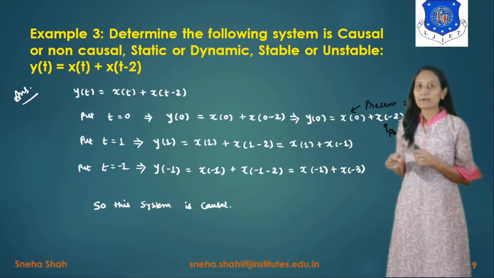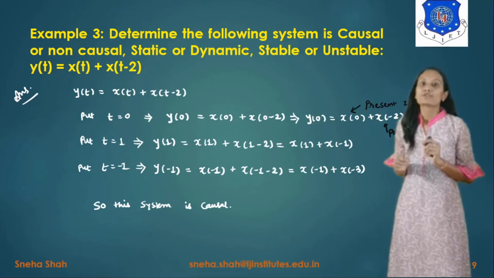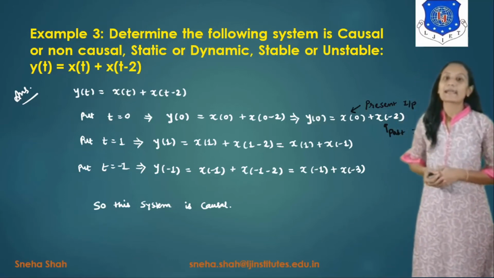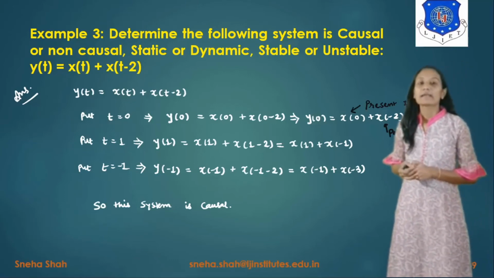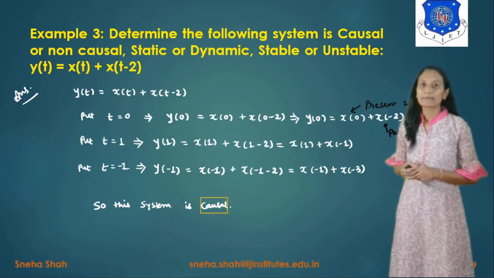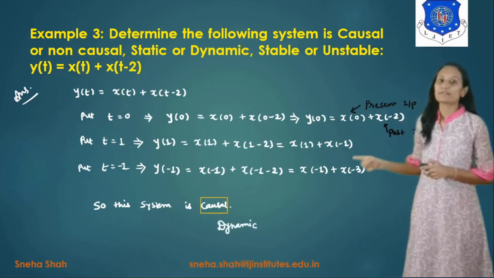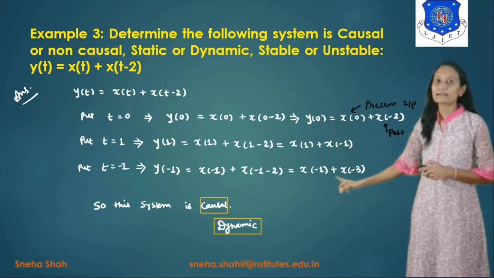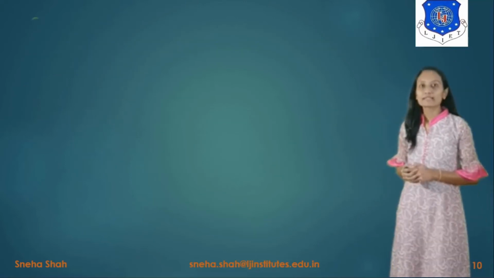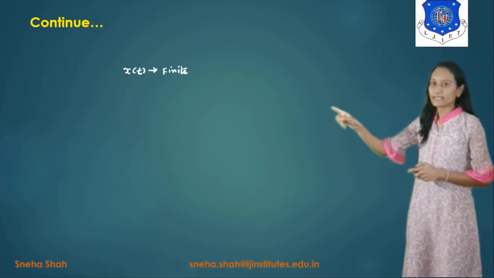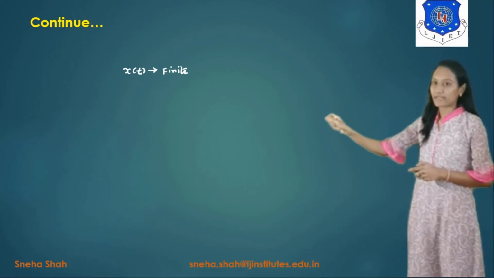And as it will be depending on the past value also, so it will be considered a dynamic system, because it depends on the present as well as on the past values. Now if you want to solve the same example for stability, first of all we will take the input signal x of t as a finite value.